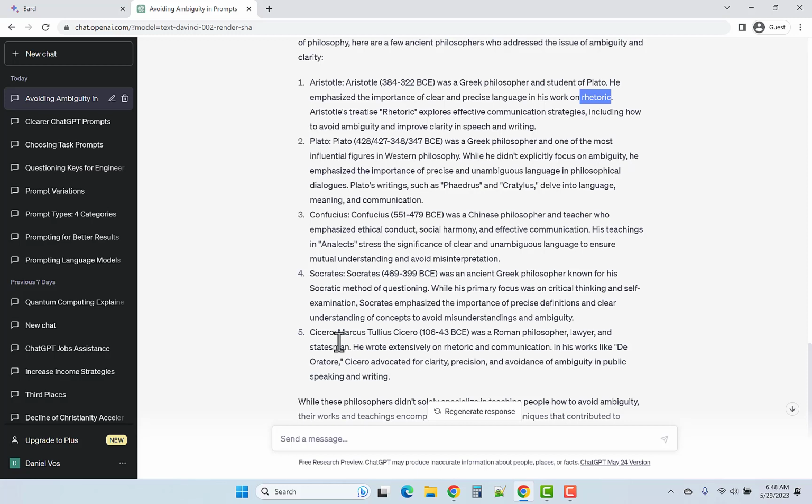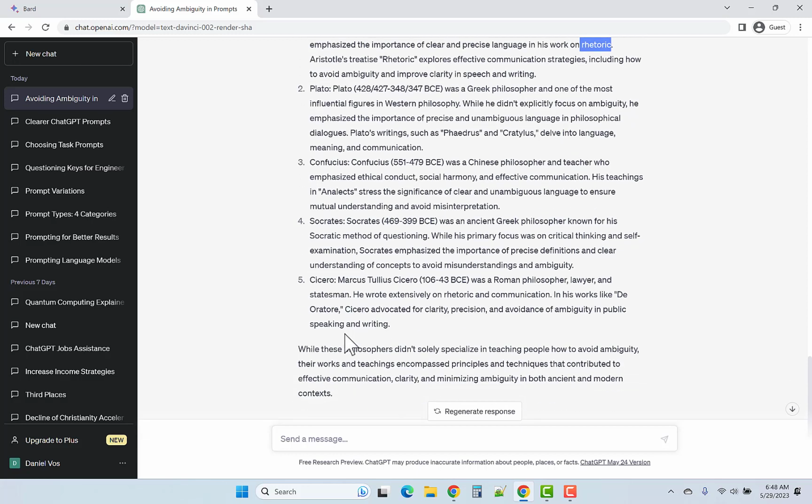I think that I'm interested in investigating that more. And then ChatGPT gives a nice caveat here. Avoiding ambiguity was not their sole specialty, but their writings on these different topics, for example, rhetoric or oratory, touch on the topic of clarity and minimizing ambiguity.